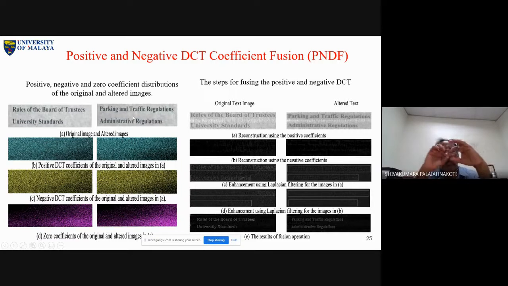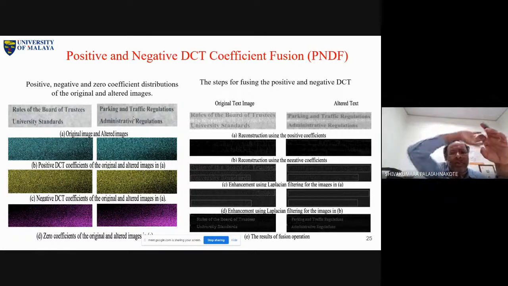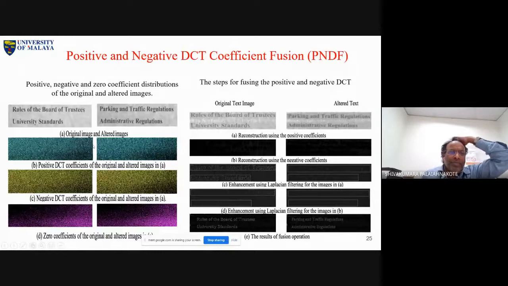There are two lines now. Two lines are altered. That means you copied from a different source. Now, DCT. What we did here is we try to divide, we try to classify positive coefficients and negative coefficients. You look at any transformation in the frequency domain, there will be positive coefficients and there will be negative coefficients. So we classify positive and negative coefficients. As I explained earlier, positive coefficients represent edge information. Negative coefficients represent zero, that means background information. That is our belief.